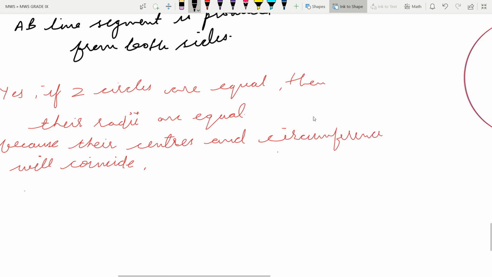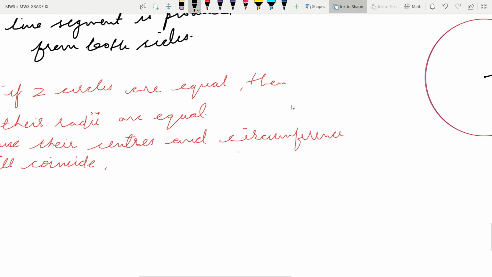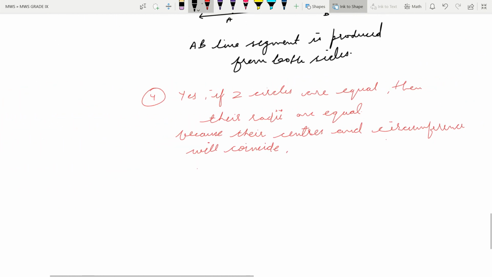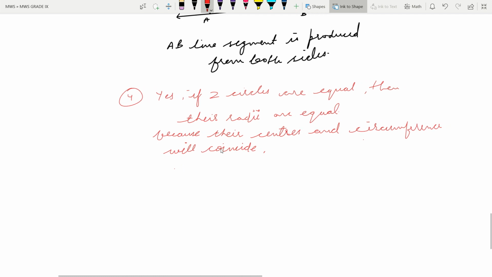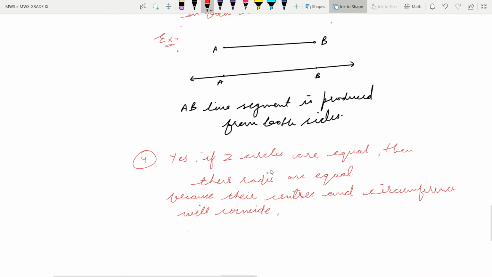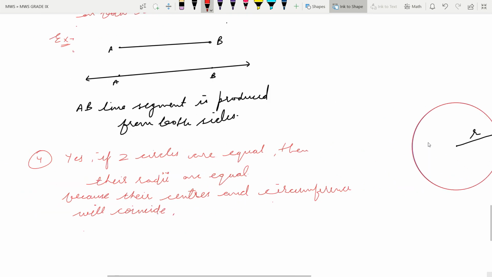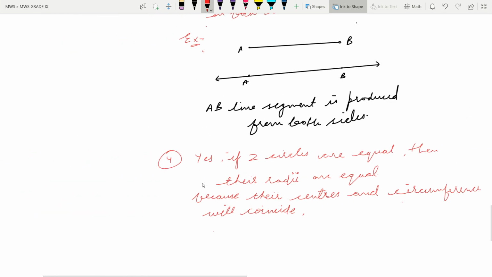That's why coincides means that both the circles will cover each other. So it's done. There is no need to make this figure. This is just for your understanding.